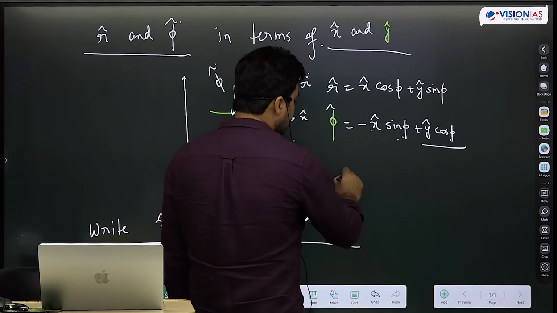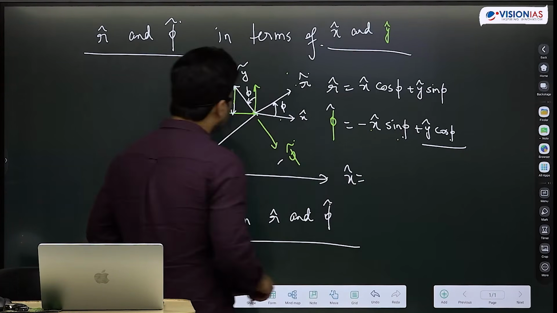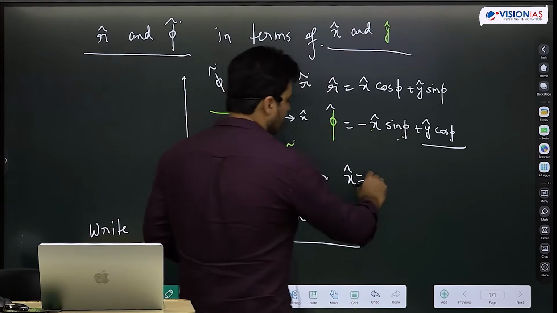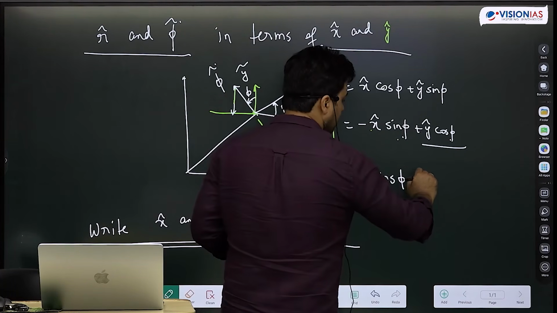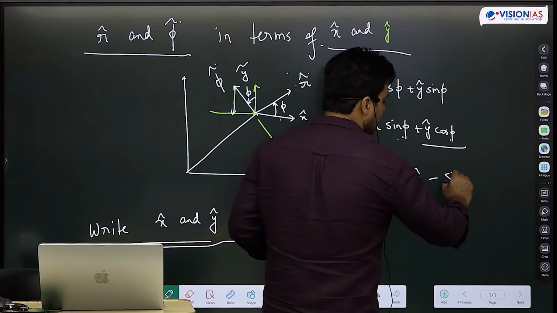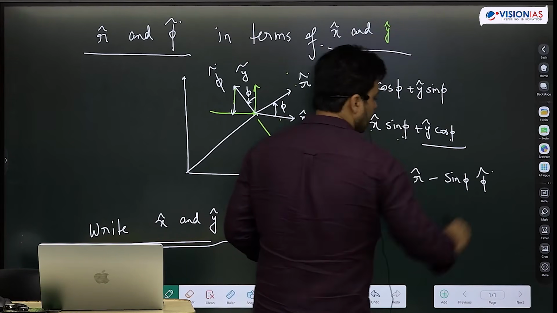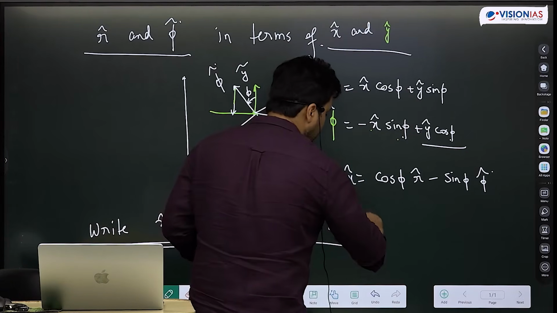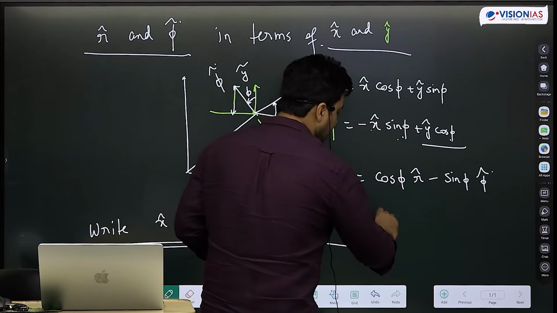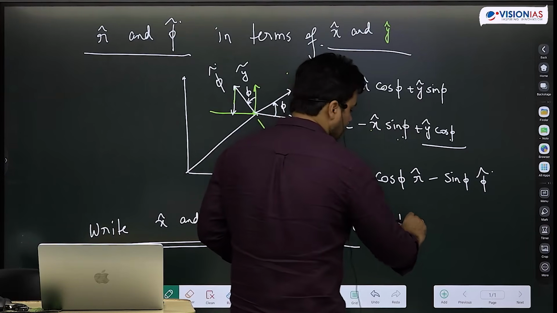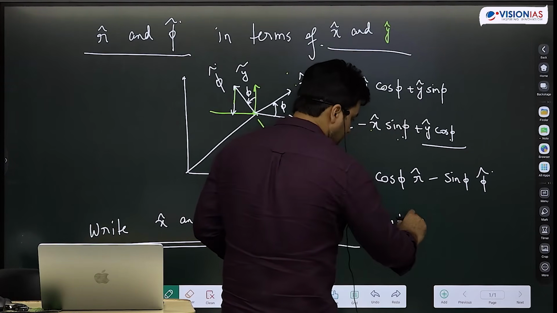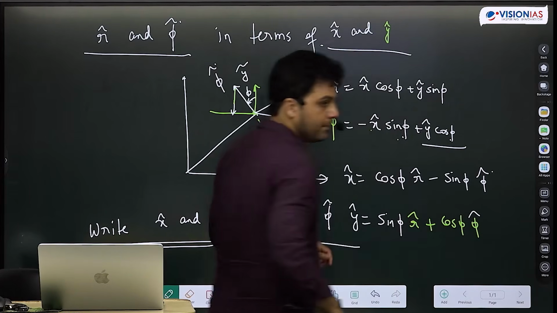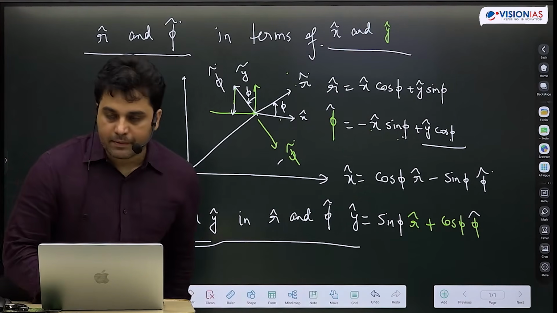So I can simply write this, that this x cap is cos phi r cap minus sin phi cap. And y cap, what will this be? sin phi r cap plus cos phi cap. Confirm it.